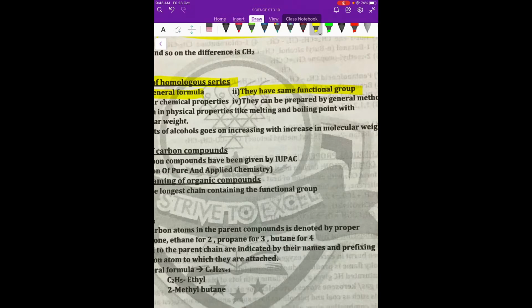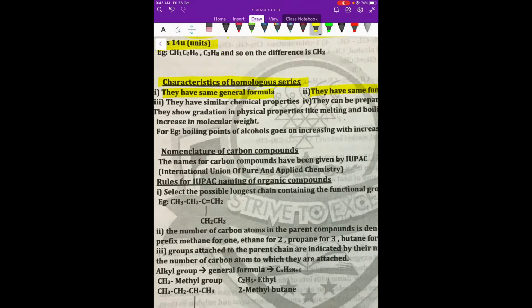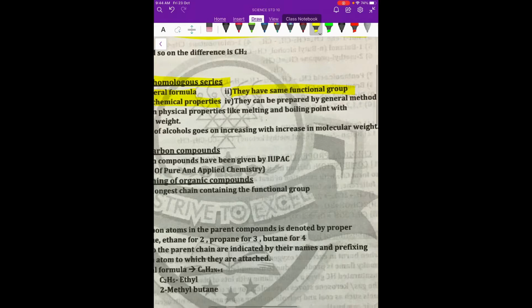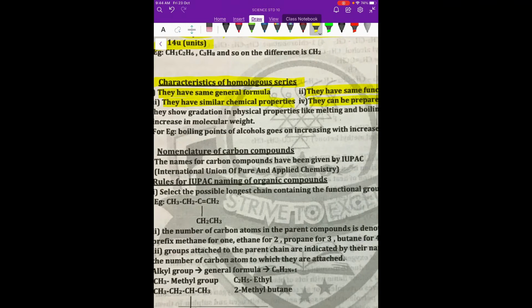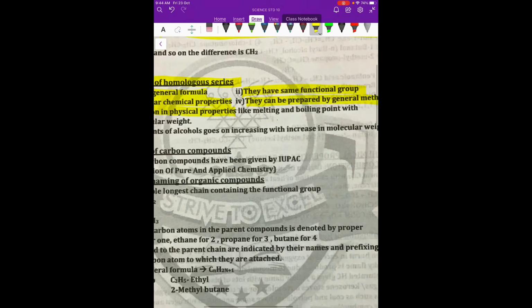Then they have the same functional group, the second most important property. If it is an alcohol, it will keep on adding to alcohol; alcohols will be alcohols, only the CH2 will change. They have the same chemical properties because the functional group is the same. They can be prepared by a general method. The fifth is that they show gradation in physical properties. Only the physical properties will slightly differ.